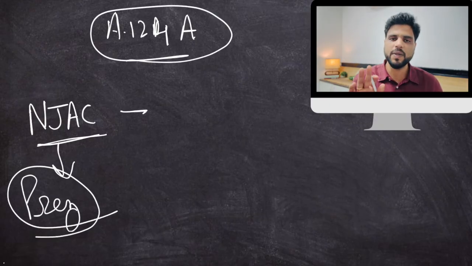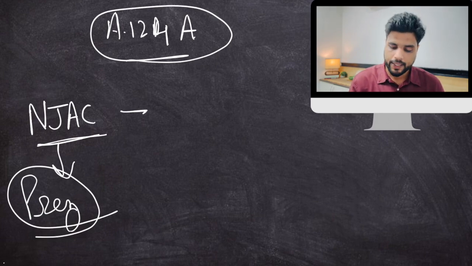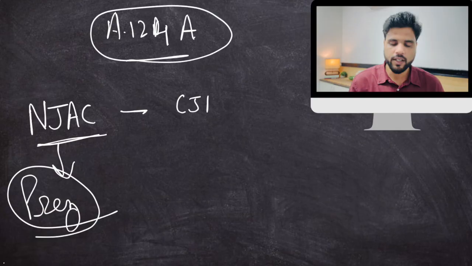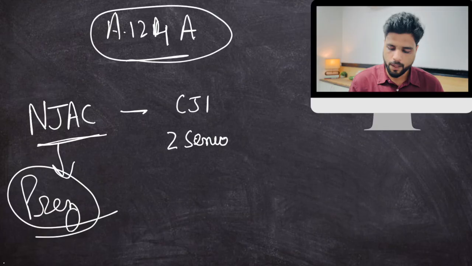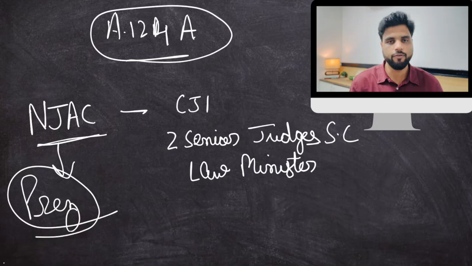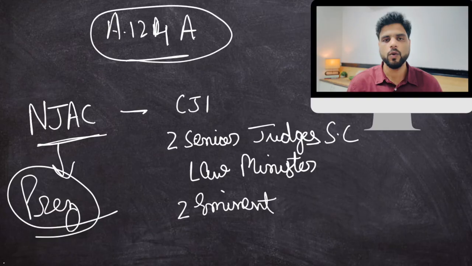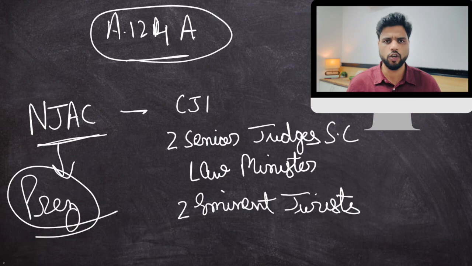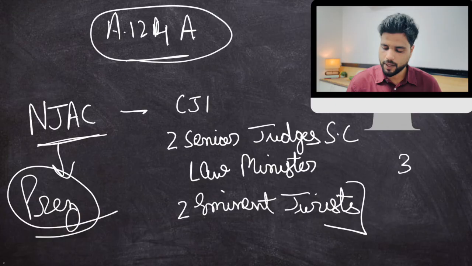Now 6 people are included in NJAC. Those 6 people are Chief Justice of India, who shall be the chairman, 2 senior most judges of Supreme Court, then the Union law minister. So in total there are 4 so far, and 2 eminent personalities, eminent jurists, who are legal professionals. Now these eminent jurists shall be appointed by a 3-member committee.